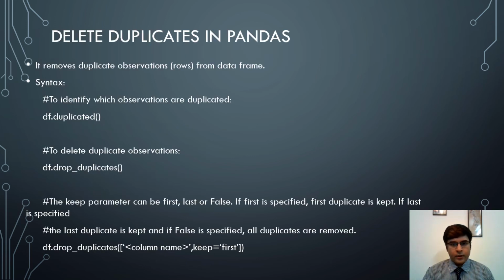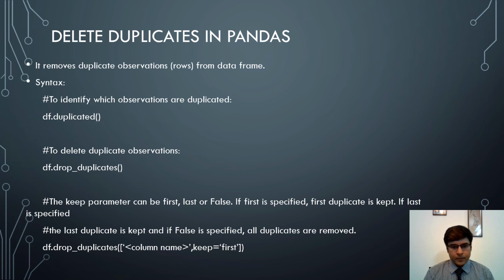Next we see how we delete duplicates in pandas. The syntax is shown here. First, to identify which observations are duplicated, we type df.duplicated. It will print the rows that are duplicates. And to delete duplicate observations or rows, we type df.drop_duplicates. In this, we can also pass a parameter as first, last, or false. If first is specified, the first duplicate is kept.